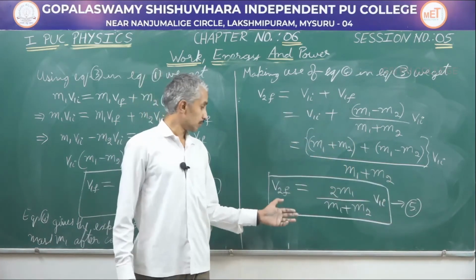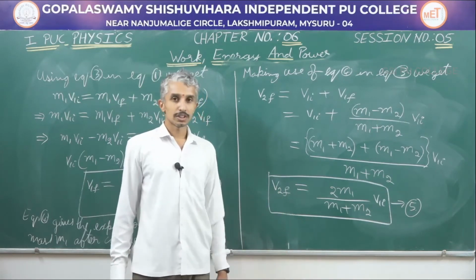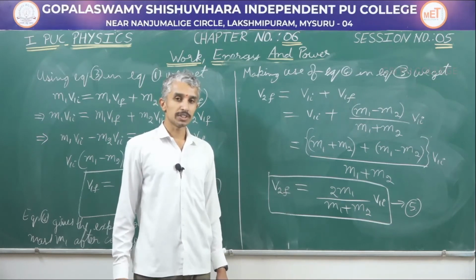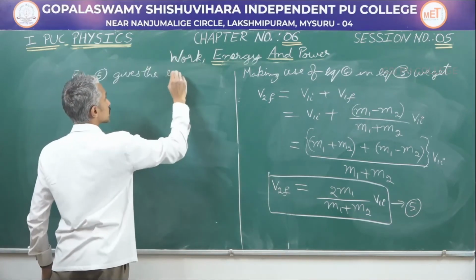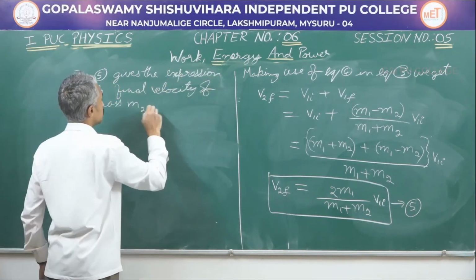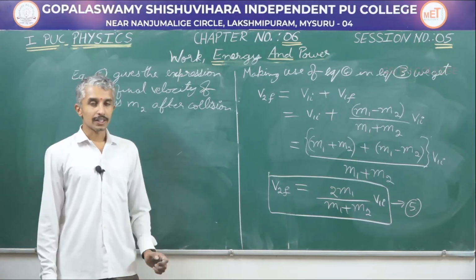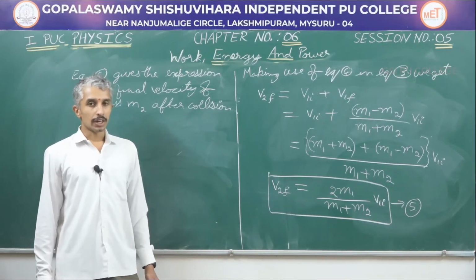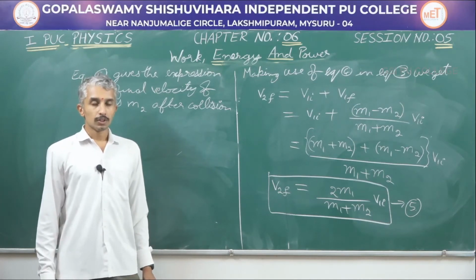We have now successfully found the final velocity of mass m2 as well. So this finishes the derivation of velocities of two objects after collision in case of an elastic collision. Let me conclude. Equation 5 gives the expression for final velocity of mass m2 after collision. What we had derived now was in case of collision in one dimension or along a straight line. You can also have similar derivations for collision in a plane or in two dimensions. We will look into those derivations.